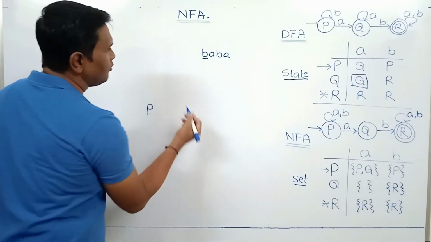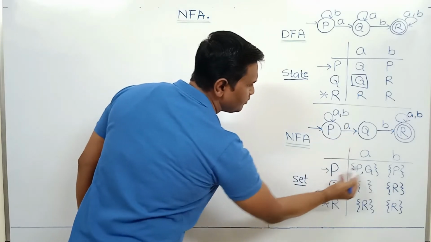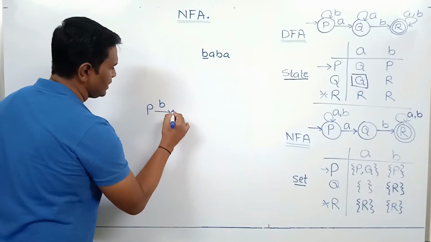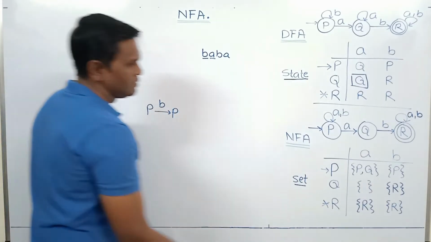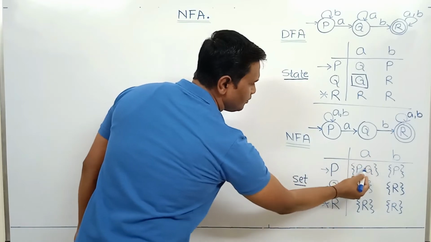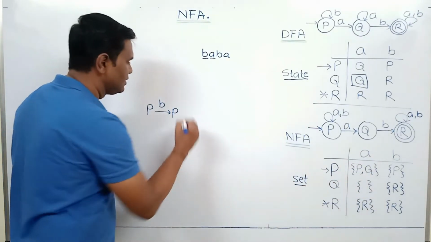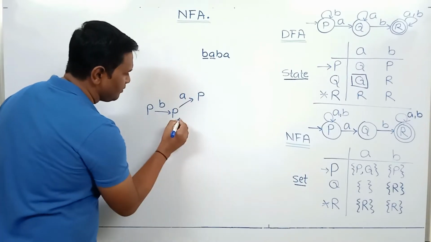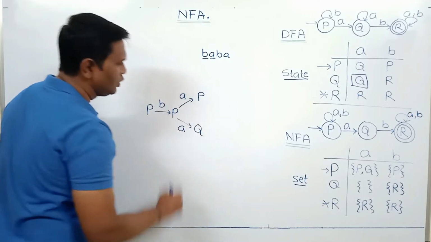If we consider symbol B, then P on B goes to P only. Now we have to handle A. P on A can go to P or Q. So we have to consider both possibilities. P on A can go to P, P on A can go to Q.